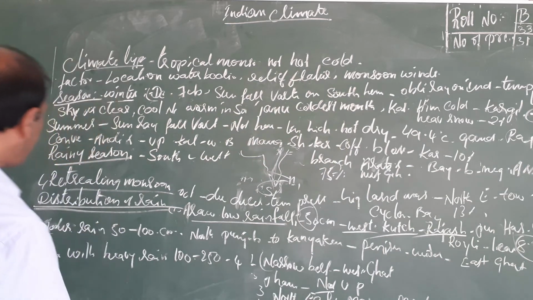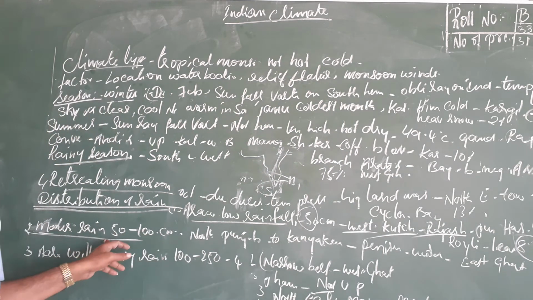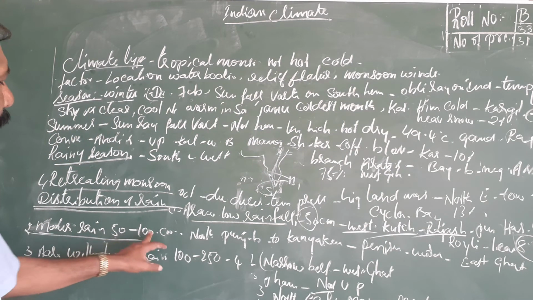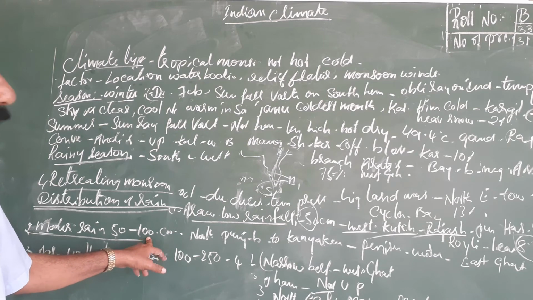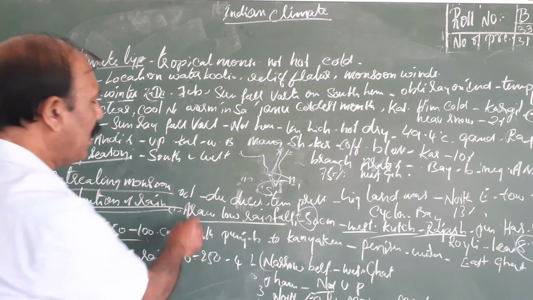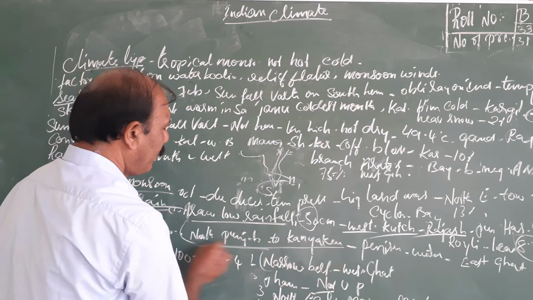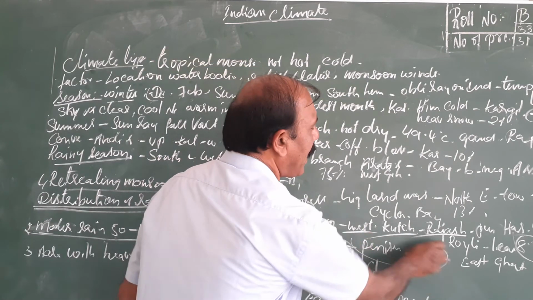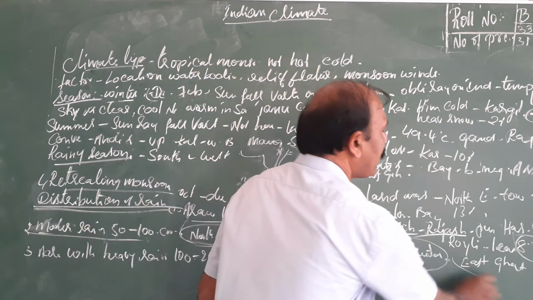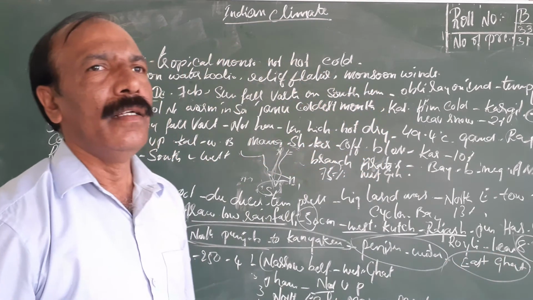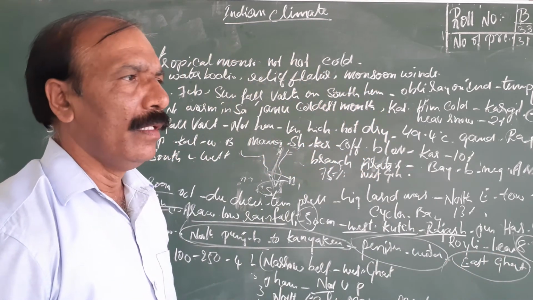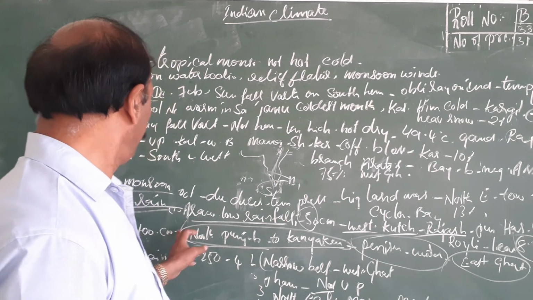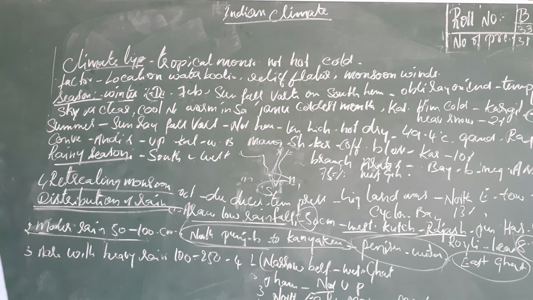The second one is moderate rainfall, where the rainfall is 50 centimeters to 100 centimeters. This comes in the north part of Punjab to Kanyakumari, the north part of Punjab to Kanyakumari and the Peninsula Plateau area. And the other one, the Eastern Ghats. In this area, we get an average rainfall of around 50 to 100 centimeters.